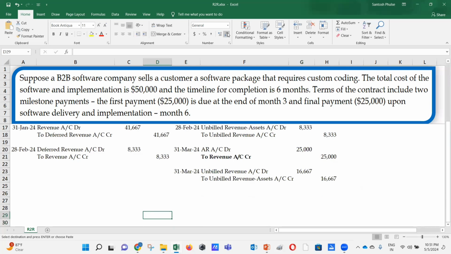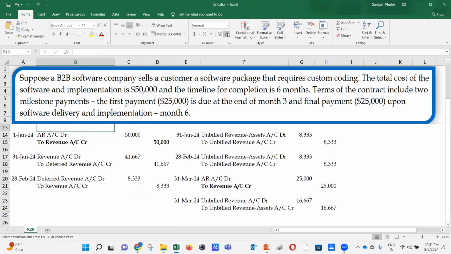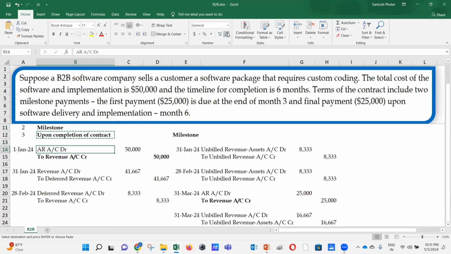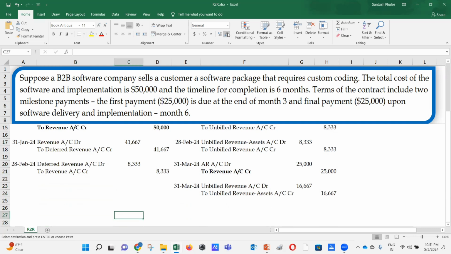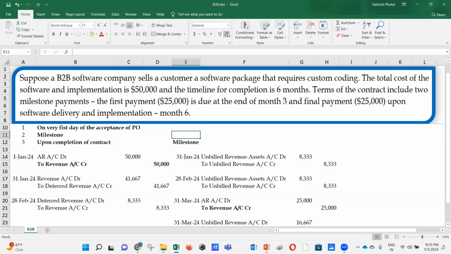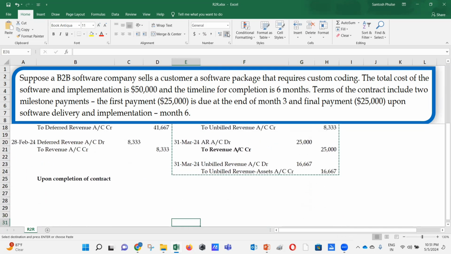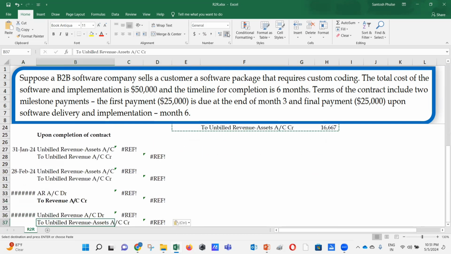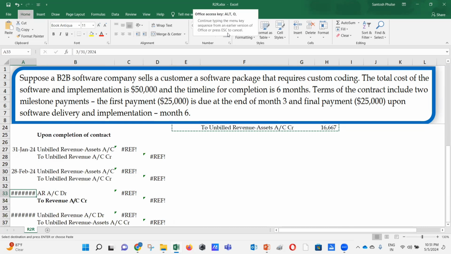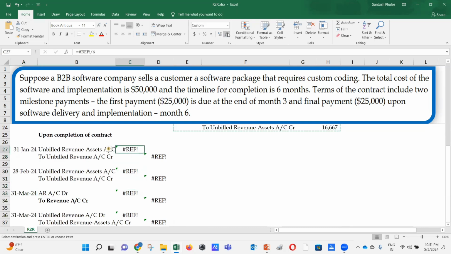And the third scenario is going to be upon completion of contract. In this scenario, it's going to work the same as unbilled revenue. The only change is that instead of having the first invoice on milestone, you are going to consider this for every month.